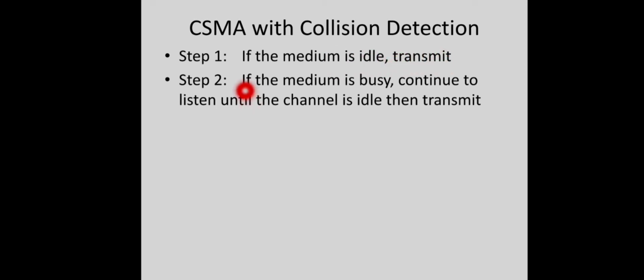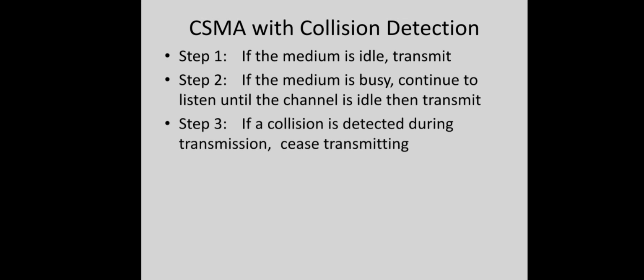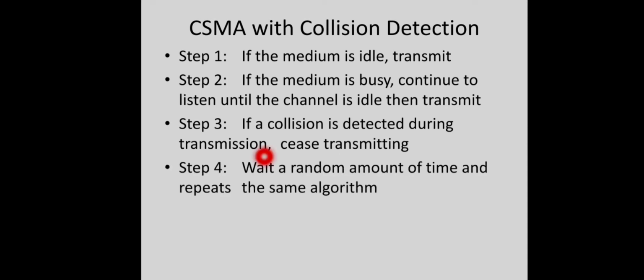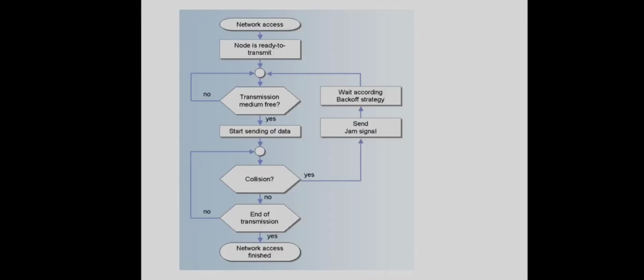And in the second case, if the medium is busy, continue to listen until the channel is idle. Then whenever the channel becomes idle, transmit the data. And if a collision is detected during transmission, stop transmission, wait a random amount of time and repeat the same algorithm. And this is a flowchart corresponding to a data transmission in case of the CSMA/CD method.